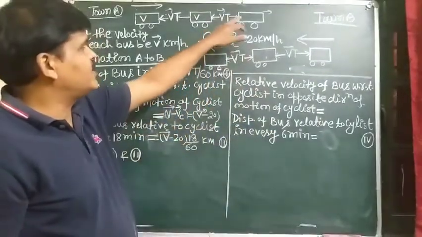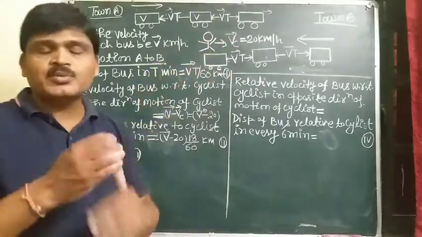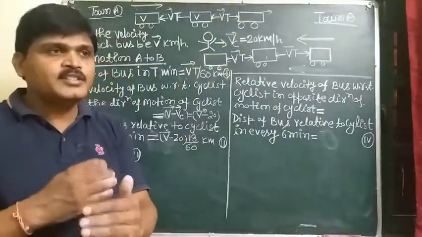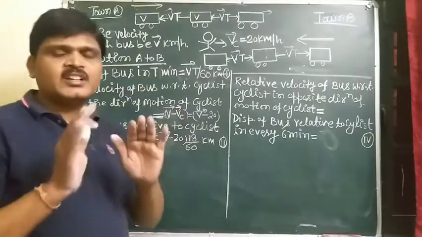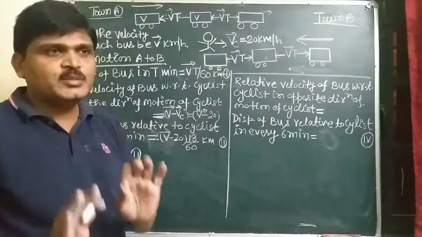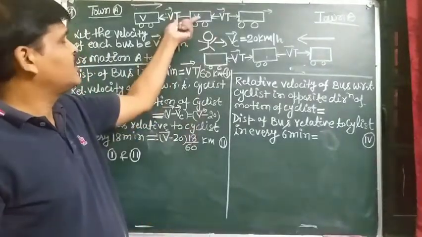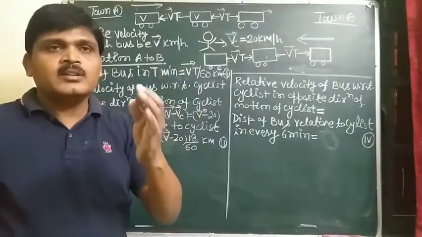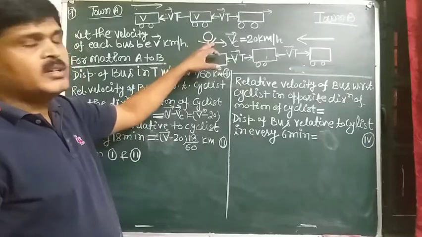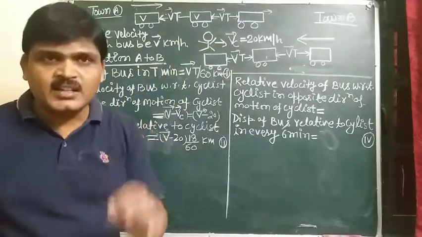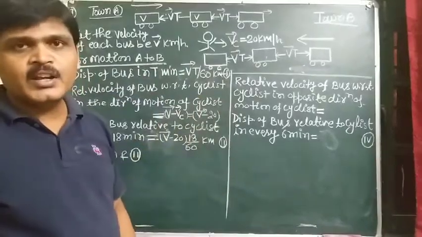So we can say that the displacement of the bus relative to cyclist remains the same as the displacement of the bus in time t. In general, displacement of the bus in time t with respect to ground is equal to displacement of the bus with respect to cyclist in every 18 minutes for motion A to B.